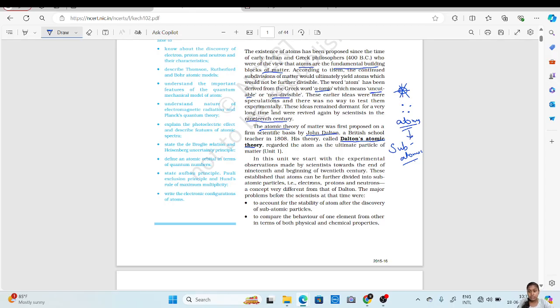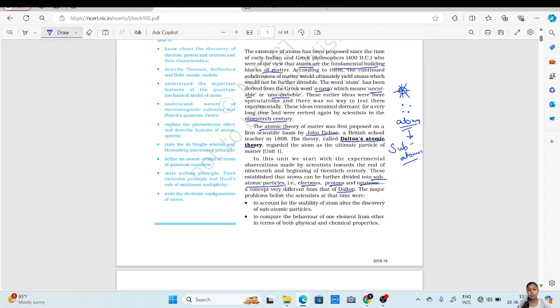For example, these subatomic particles are electrons, protons, and neutrons. This is a concept very different from that of Dalton. Dalton spoke only about atoms, but atoms can also be further divided into subatomic particles, which are electrons, protons, and neutrons, which is completely different from what Dalton had said.